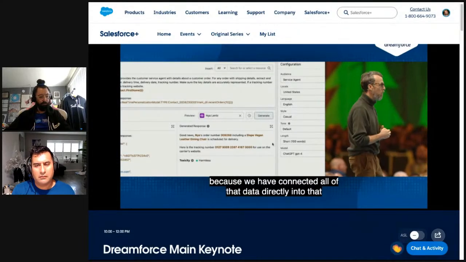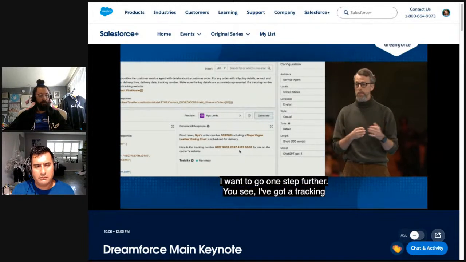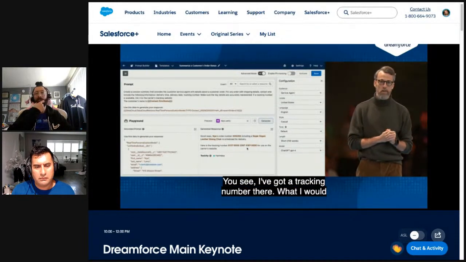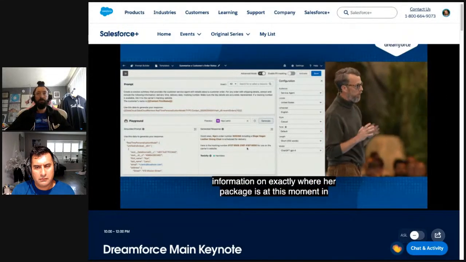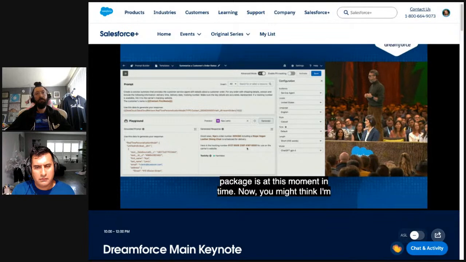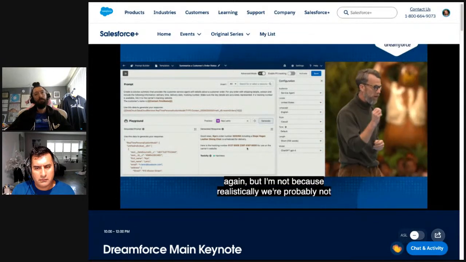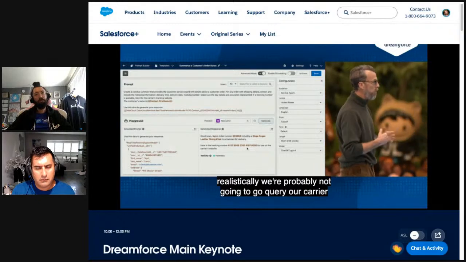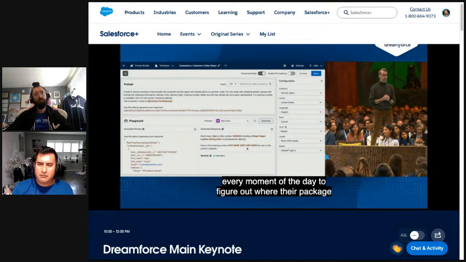You see, I've got a tracking number there. And what I'd really like to do is give Naya some information on exactly where her package is at this moment in time. Now, you might think I'm going to show you Data Cloud again, but I'm not, because realistically, we're probably not going to query our carrier for every customer order, every moment of the day, to figure out where their package is. We're probably only going to do that in our time of need. Well, this is one of those times of need.